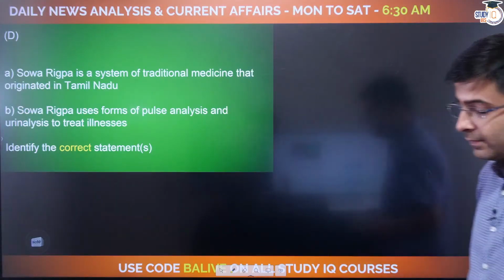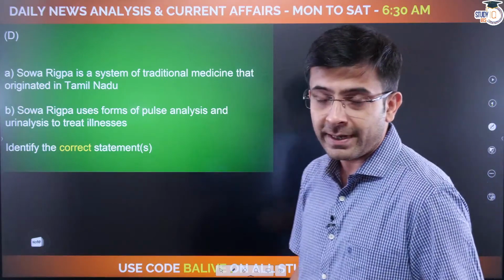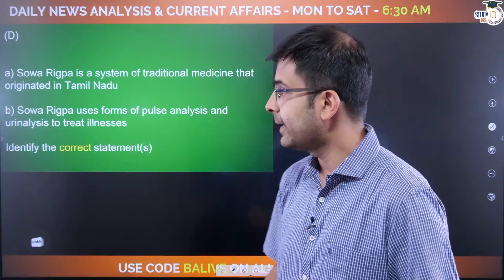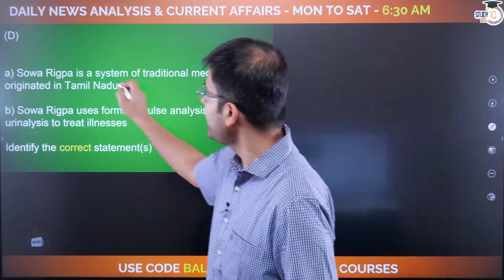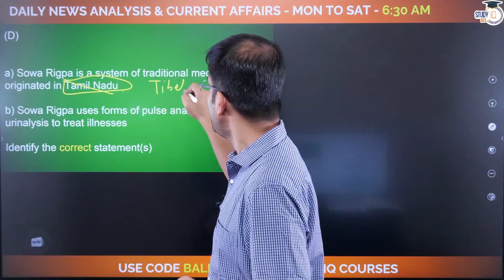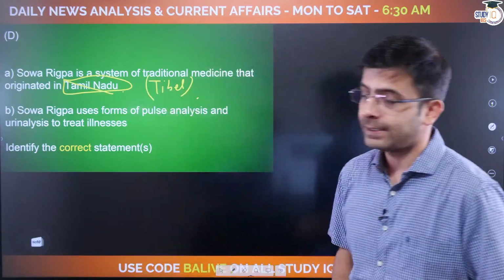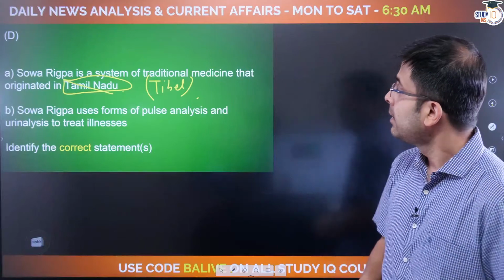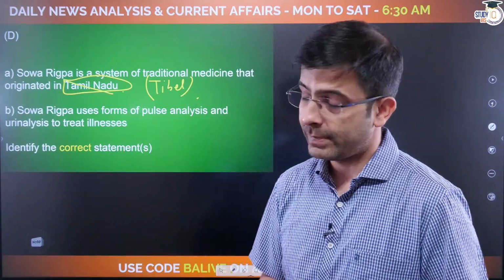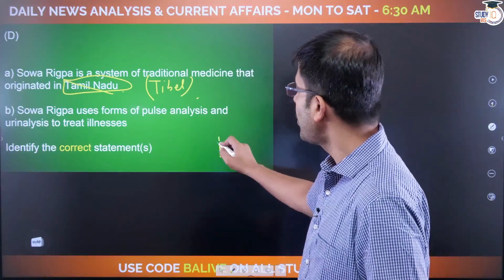Okay, Sowa Rigpa, we discussed integrative medicine, traditional medicine, TCIM, right? Your neighbor, you're correct. Sowa Rigpa is not from Tamil Nadu, by the way. Sowa Rigpa is from the ancient land of Tibet, and it uses pulse analysis and urine analysis to diagnose and recommend treatments. So the correct statement here is only B.